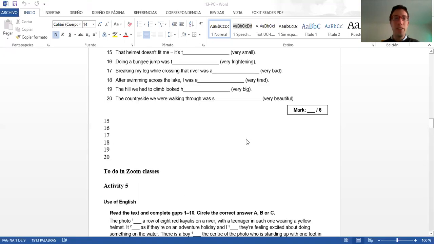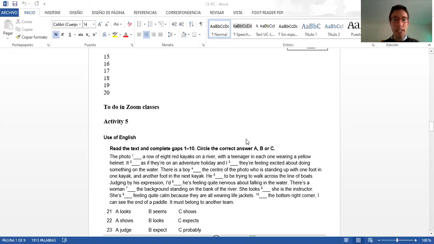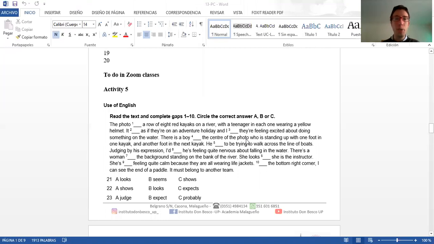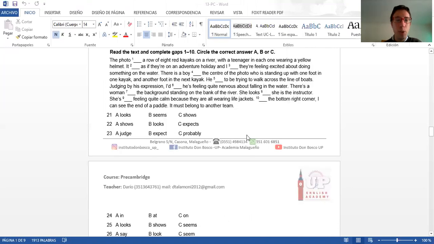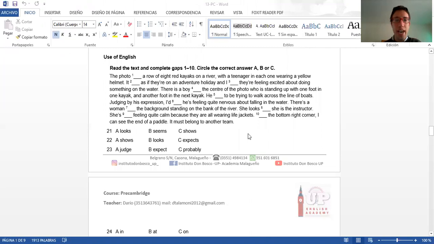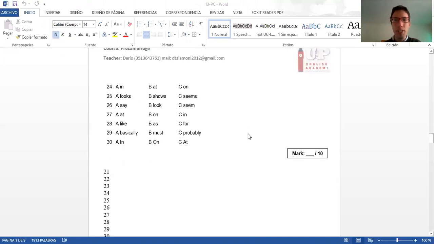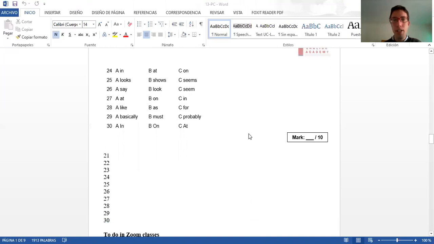Activity five, we'll do it in Zoom classes. This is the use of English section. You have to read the text. We will read the text and complete the gaps from 21 to 30. Circle the correct answer, A, B, or C. We have worked with this type of exercise, so this is familiar to you.